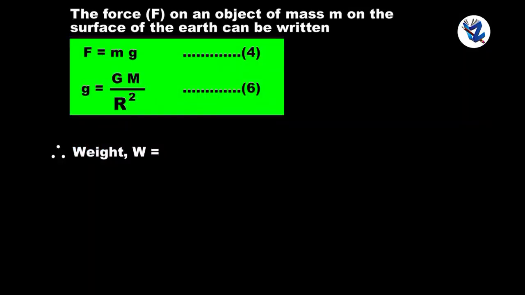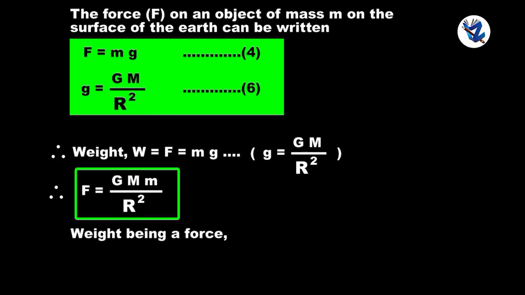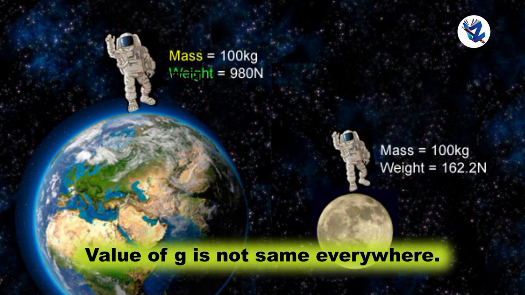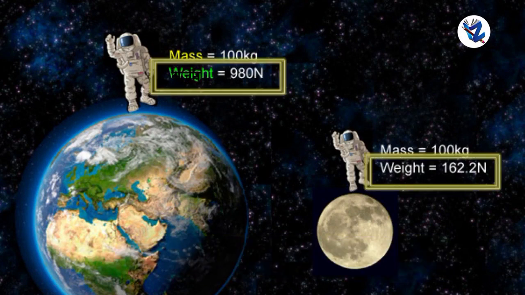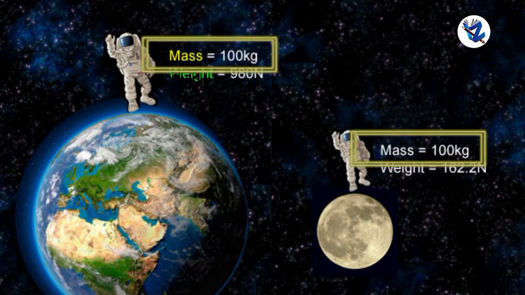So weight W is equal to F is equal to mg, where g is capital G into capital M upon capital R square. Weight being a force, its SI unit is Newton and force is a vector quantity. As the value of g is not the same everywhere, the weight of an object changes from place to place, though its mass is constant everywhere.